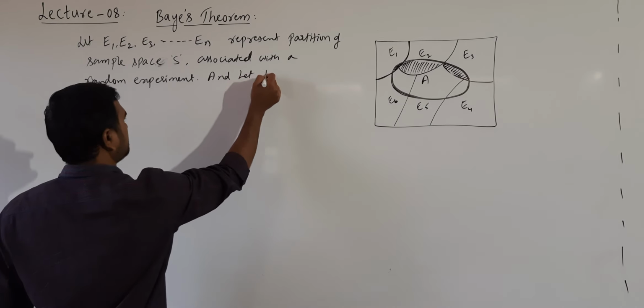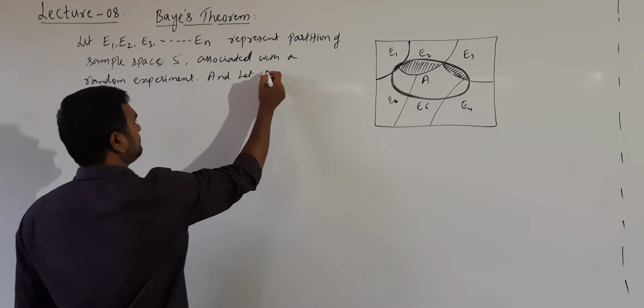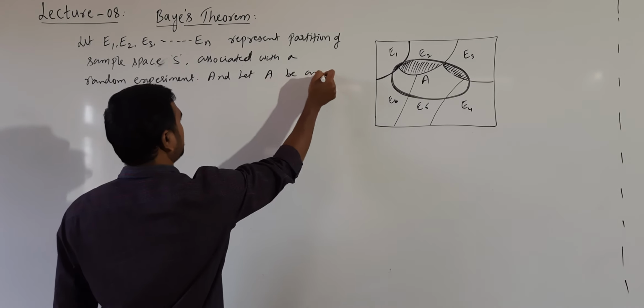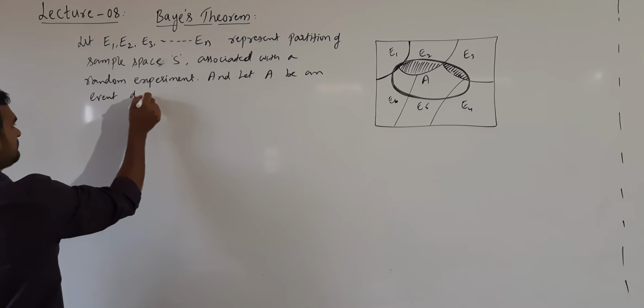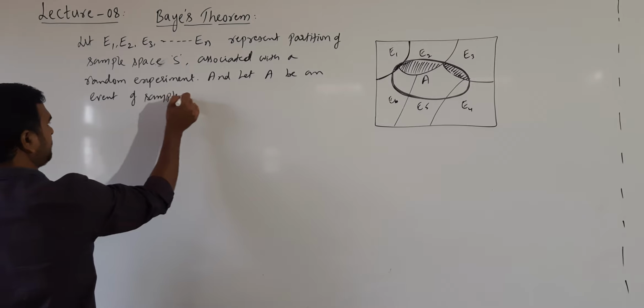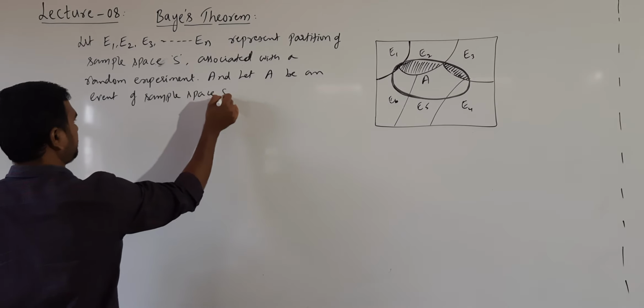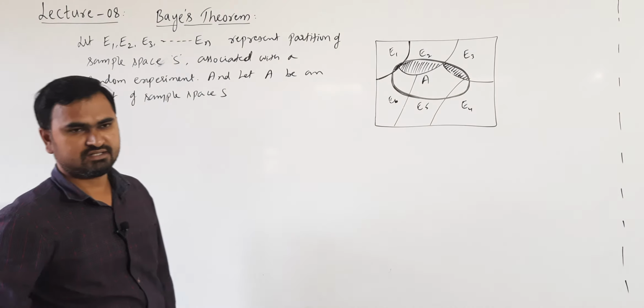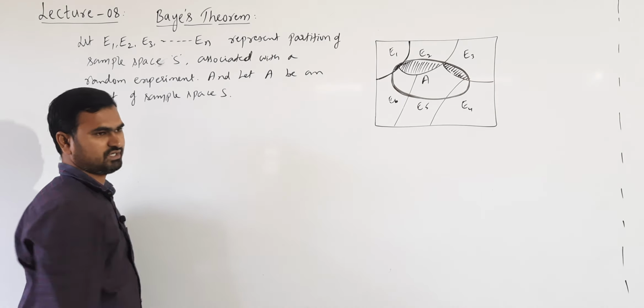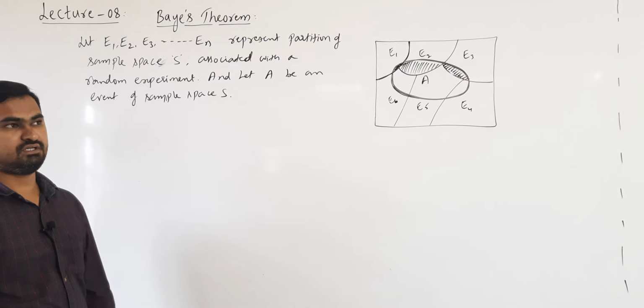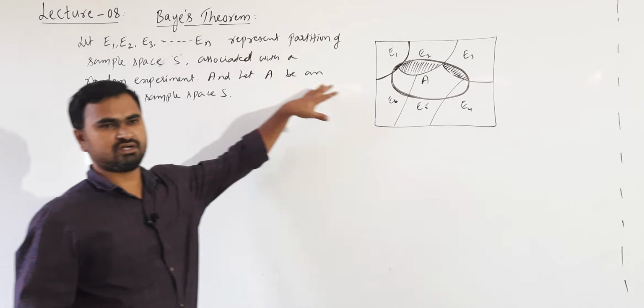And let A be an event. We are taking an event A associated with the sample space S. According to the theorem of total probability, we know how to write P of A.